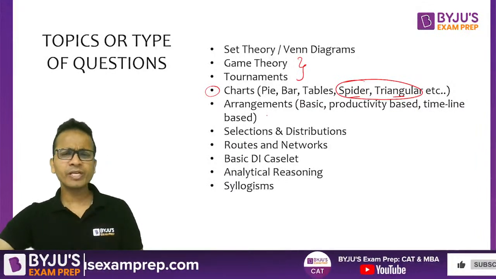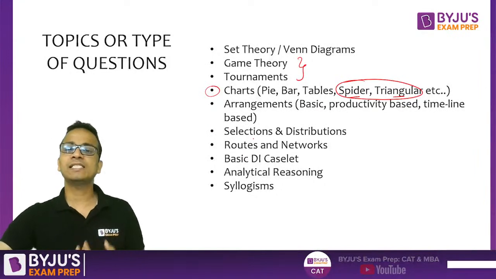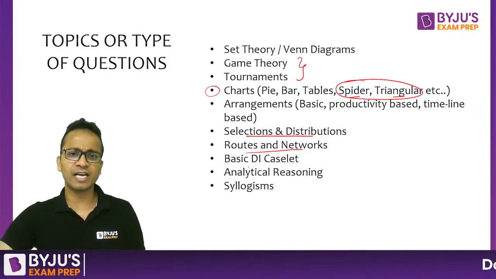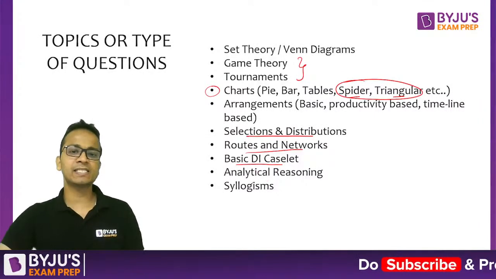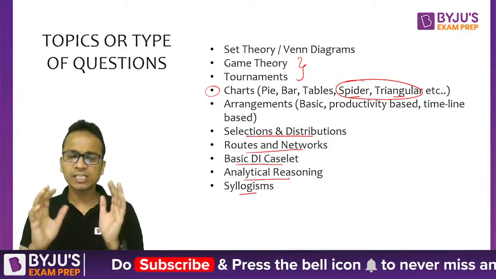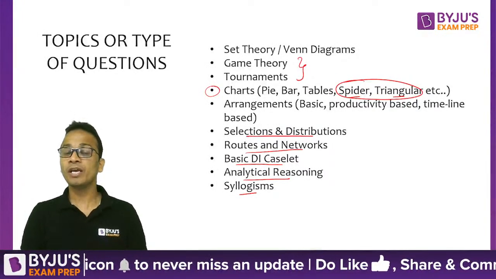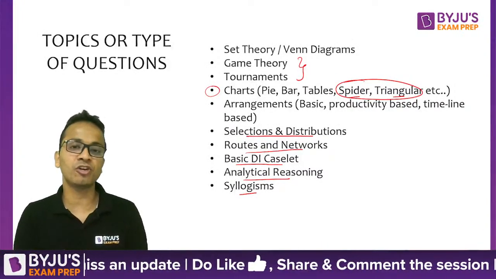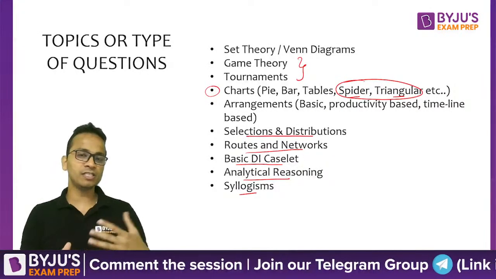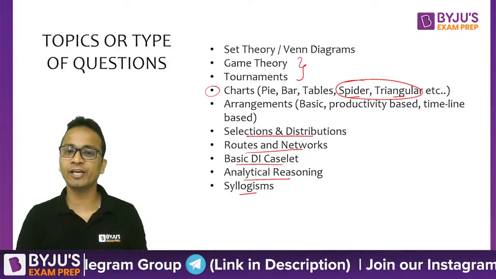Matrix arrangements, productivity based and time based arrangements, selections and distributions, routes and networks, one of the favorite areas of CAT, basic DI caselets, reasoning type caselets, as well as syllogisms. So these are certain topics you need to start focusing on if you are starting your preparation right now. If you have already covered some distance, then I have already suggested some of the topics at the beginning of this lecture.